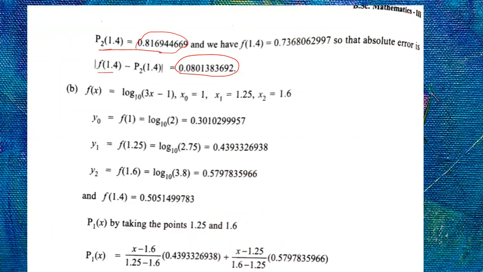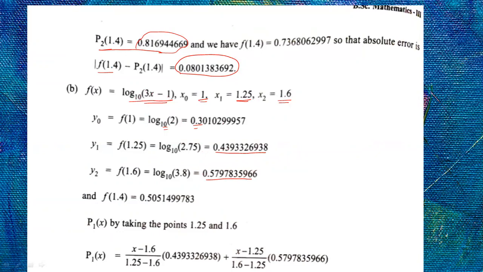See the next one. f of x is equal to log base 10 of 3x minus 1. Your x naught is 1, your x1 is 1.25, your x2 is 1.6. So what is y naught? Log of 3 into 1 minus 1, log 2 value base 10. This is base 10, be careful. And y1 is f of 1.25, log of 3 into 1.25 minus 1 base 10. This is the value you will get. Next 1.6, that is 3 into 1.6 minus 1 base 10, that is this value. So now you have x naught, x1, x2, and you have y naught, y1, y2.